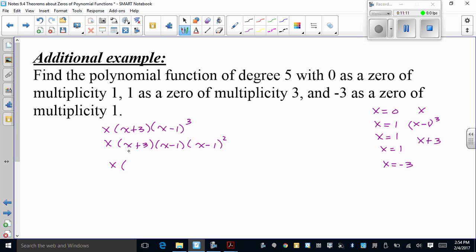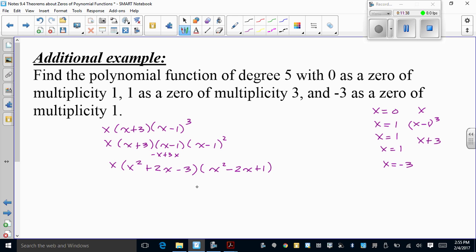I get x squared. x times negative 1, negative x plus 3x gives me a positive 2x. And 3 times negative 1 is negative 3. And this one, like the last one, is that a minus b quantity squared. So you get x squared minus 2x plus 1.